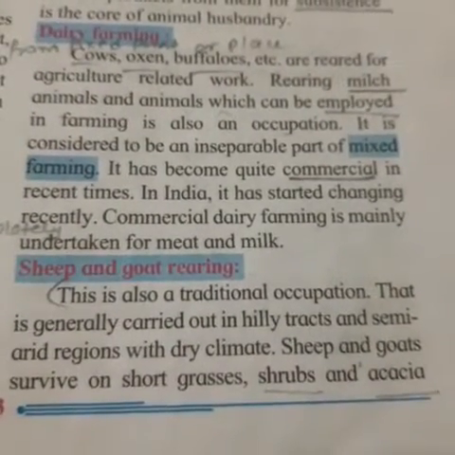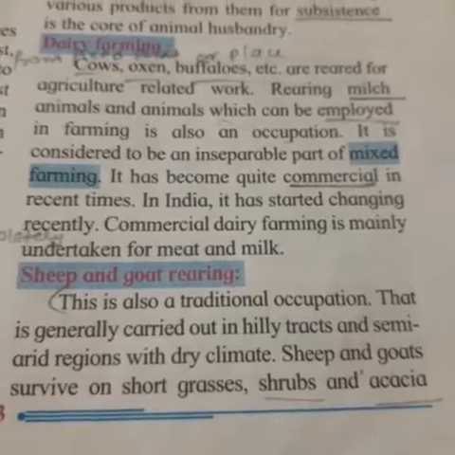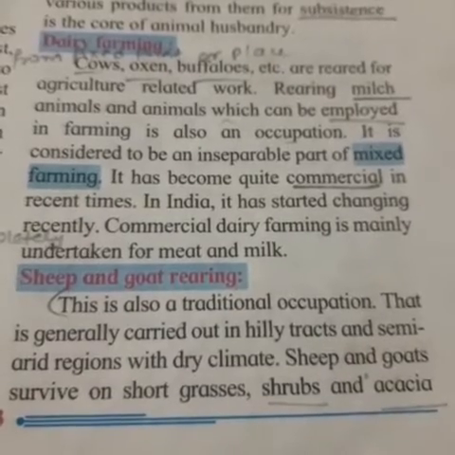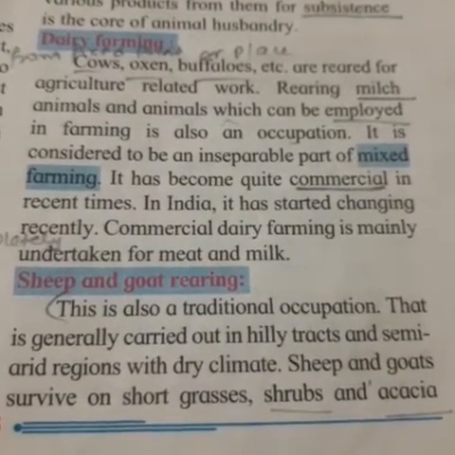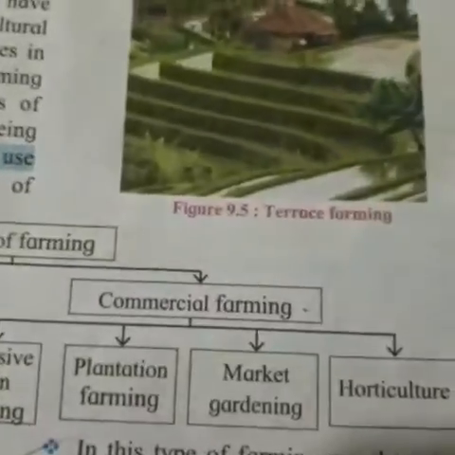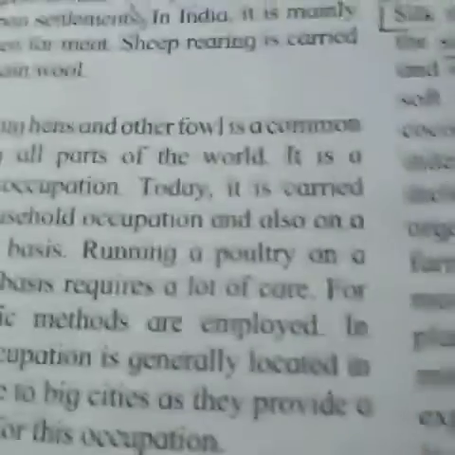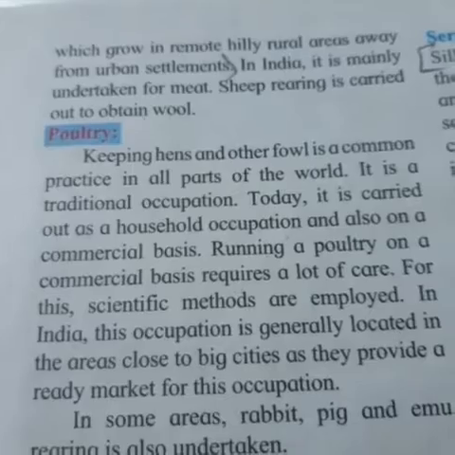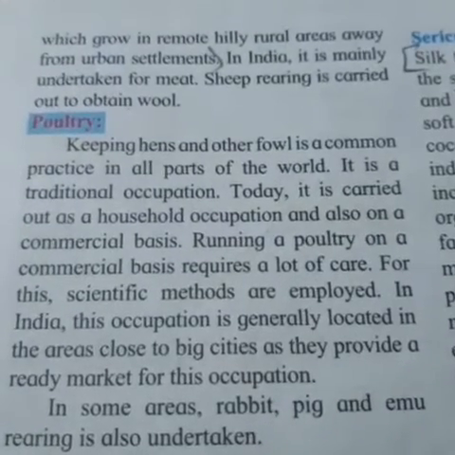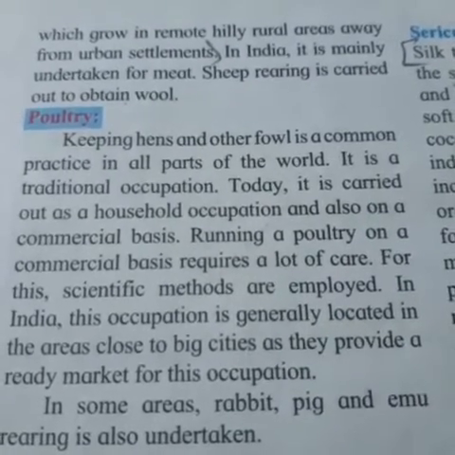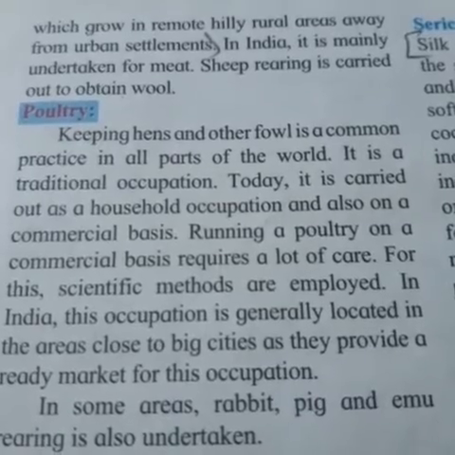Sheep and goat rearing. This is also a traditional occupation that is generally carried out in hilly tracts and semi-arid regions with dry climate. Sheep and goats survive on short grasses, shrubs and acacia, which grows in remote hilly rural areas away from urban settlement. In India, it is mainly undertaken for meat. Sheep rearing is carried out to obtain wool.